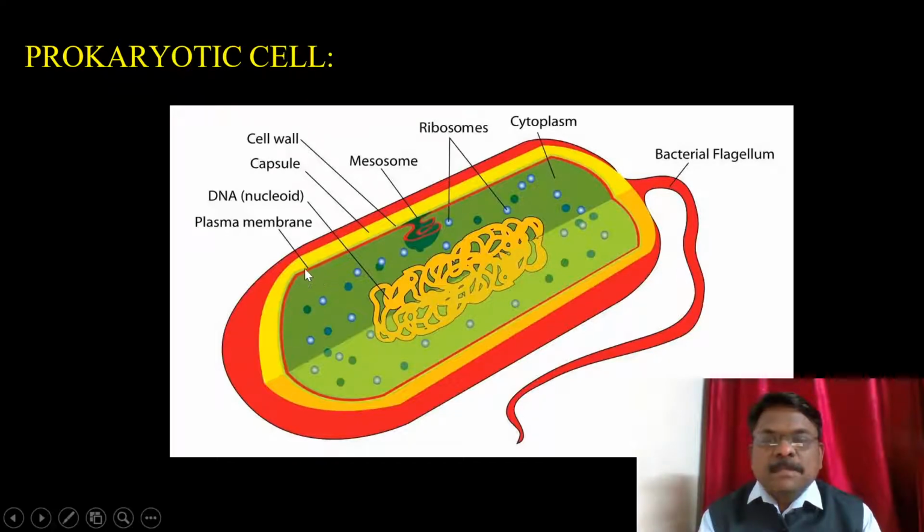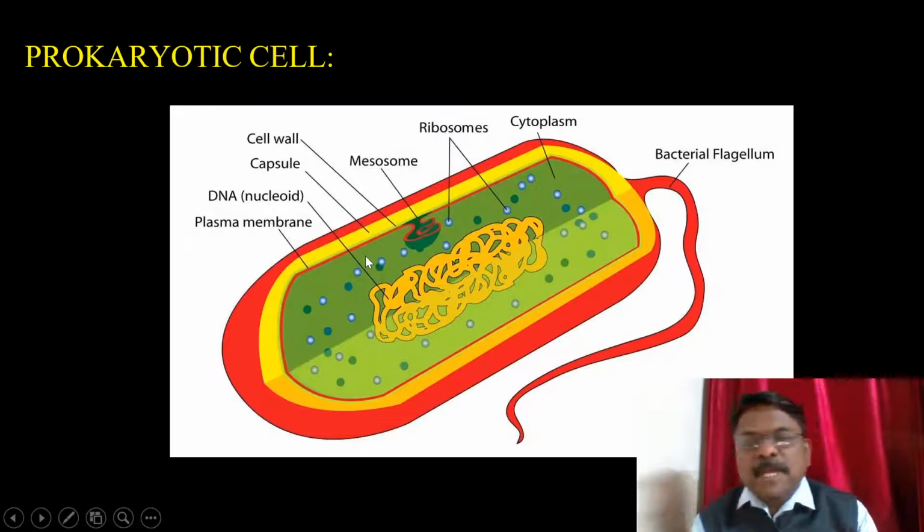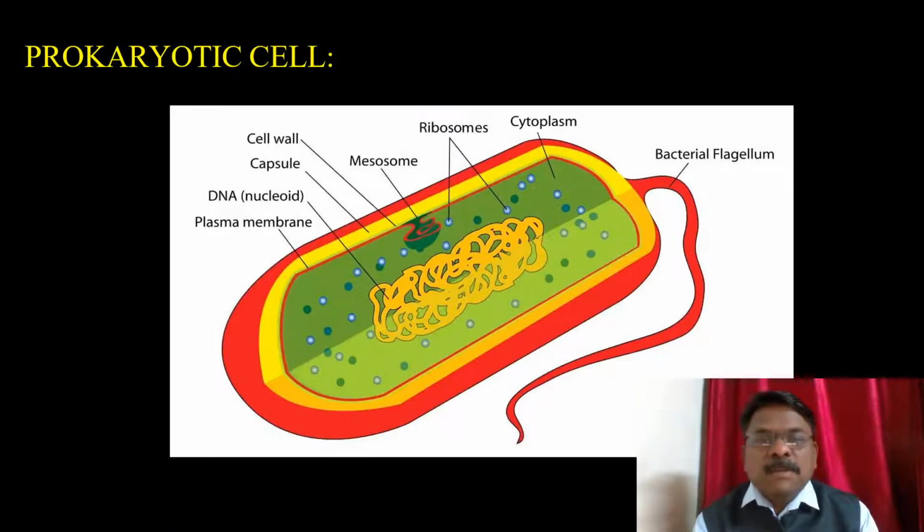This is the plasma membrane, and outside the plasma membrane you will get the outermost covering called capsule, and even the cell wall is also present. So the prokaryotic cell is covered with plasma membrane, cell wall and the capsule.